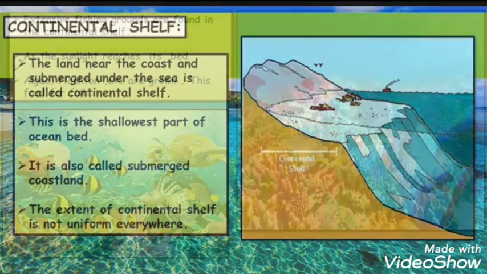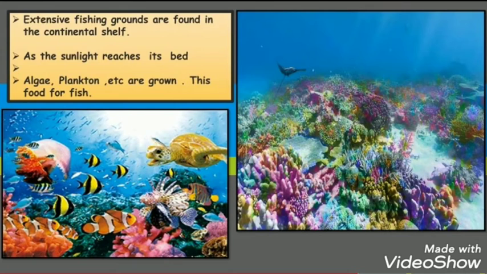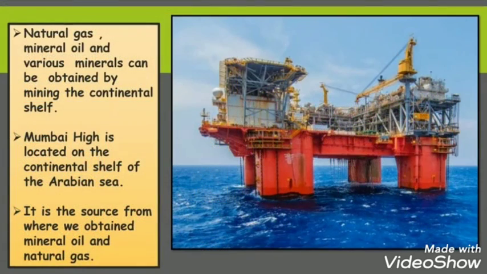The continental shelf is very important from the point of view of humans because extensive fishing grounds are found in the continental shelf. As this part is shallow, the sunlight reaches its bed. Algae, plankton, etc. grow here. This is food for fish, students.